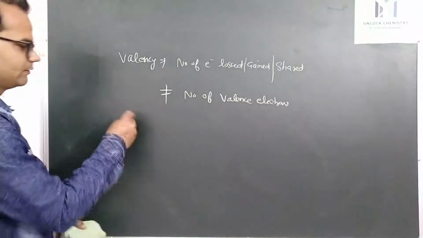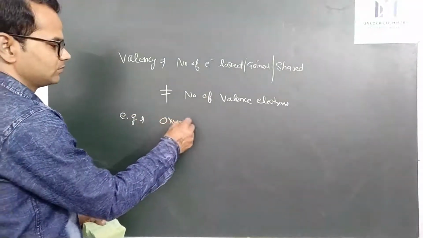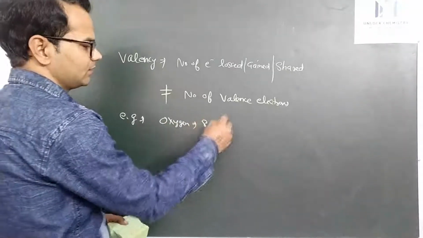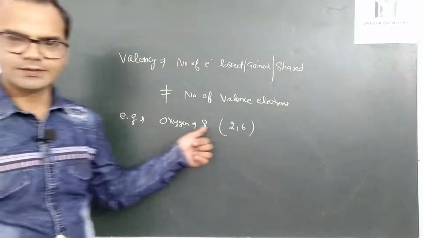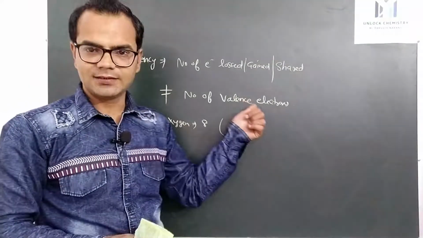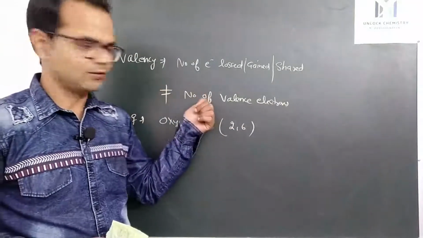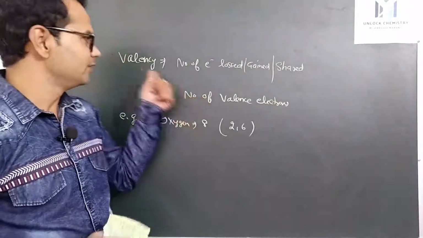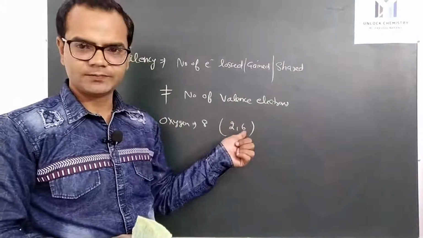For example, we have oxygen, atomic number 8, electronic configuration 2 6. So it has 6 valence electrons, so it must show a valency of 6 according to this definition. If we believe valency is the number of valence electrons, then it must show a valency of 6.